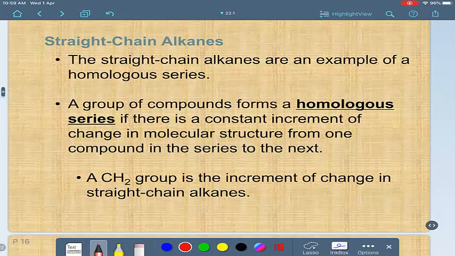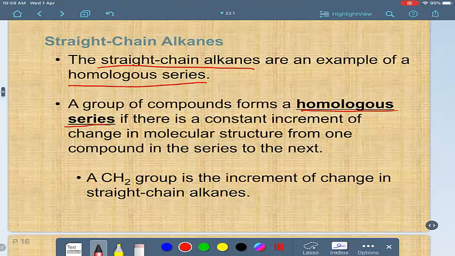The straight chain alkanes are an example of a homologous series. What's meant by homologous series? If you have a group of compounds, we can say they form a homologous series if they have an increment of change and it's constant. What does it mean? It means if you have